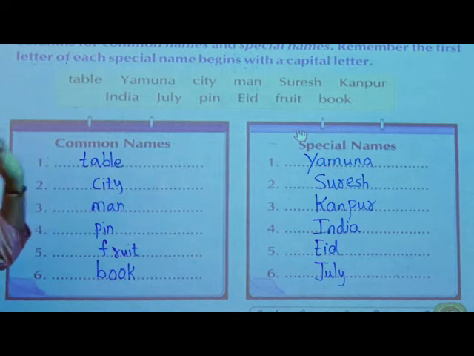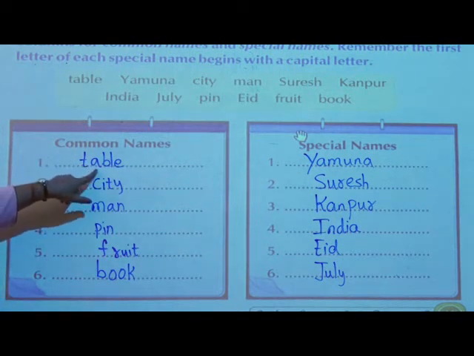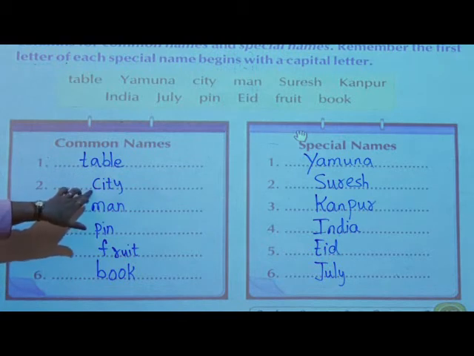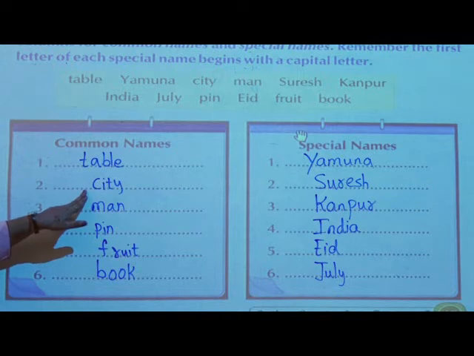Common names. Table. T-A-B-L-E. Table. City. C-I-T-Y. City.